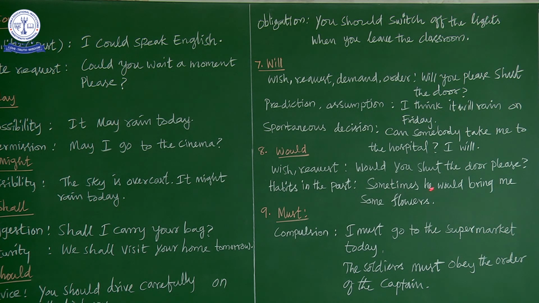In the past he always brought flowers. So the action is over now, but you cannot bring it to present tense. But the action was very regular in the past. So if the action is regular in the past, you can use would.